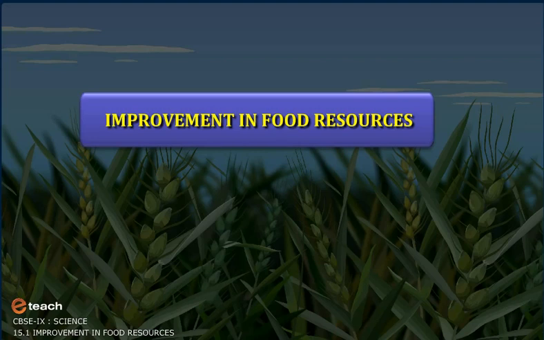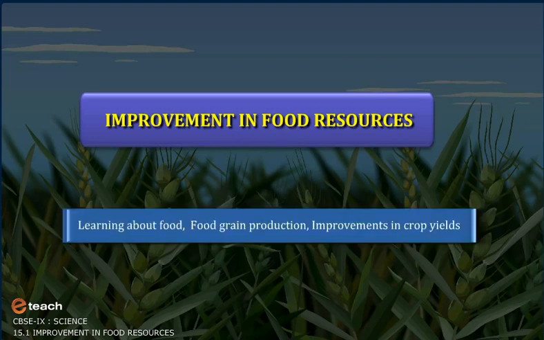In food resources, we will be learning about food, food grain production, and improvements in crop yields.